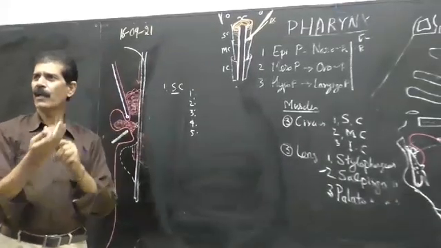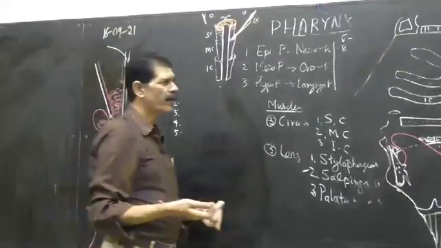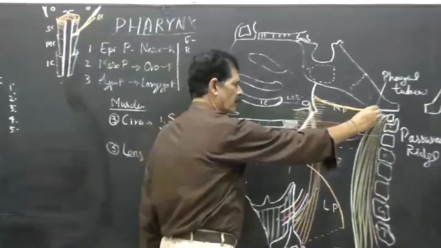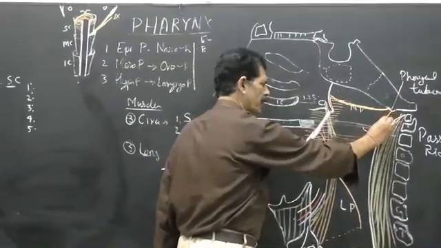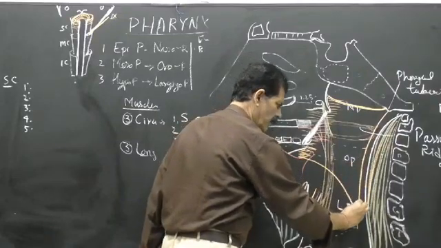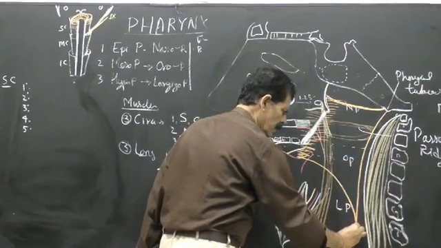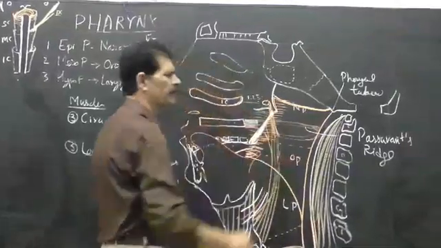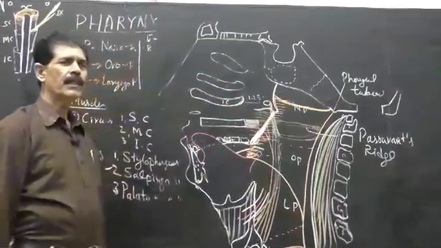And they meet in the midline dorsally, and from the pharyngeal tubercle down, all the subsequent 3 constrictor muscles ultimately continue with the esophagus.